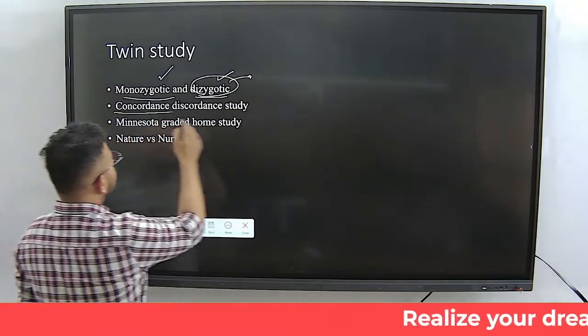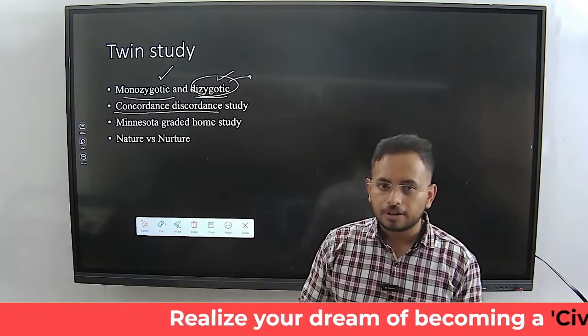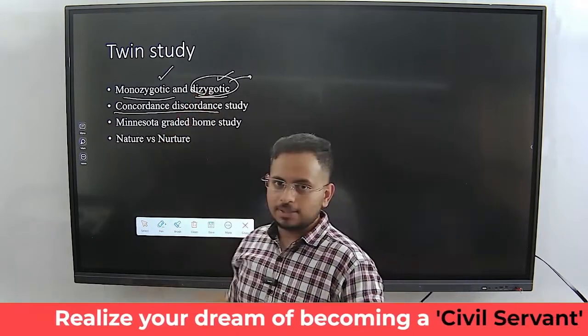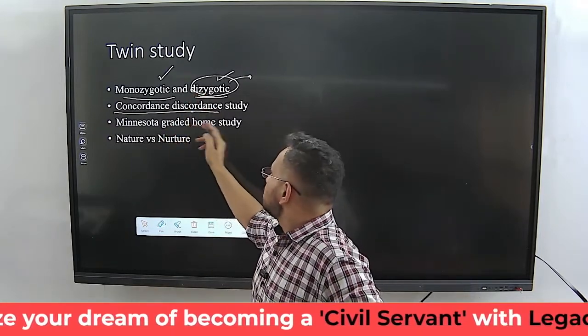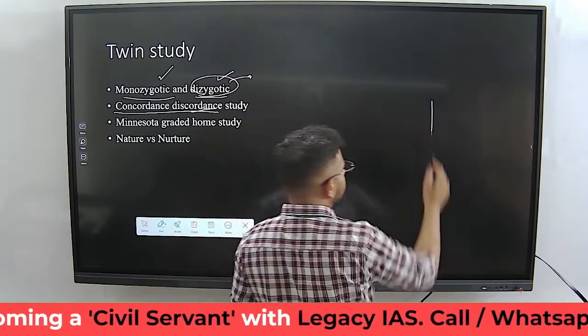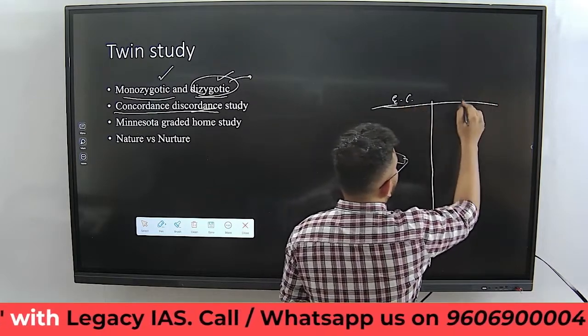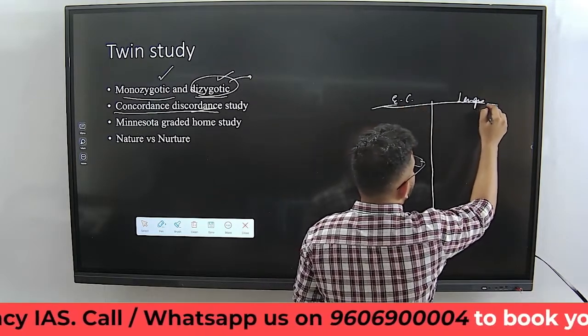In order to understand the type of inheritance with respect to twins, we conduct a concordance discordance study. I gave you an example of the concordance and discordance study. The example that we already discussed was the eye color and the language.